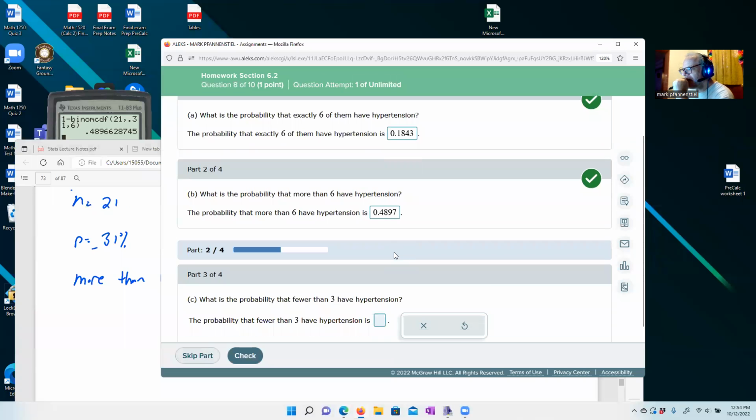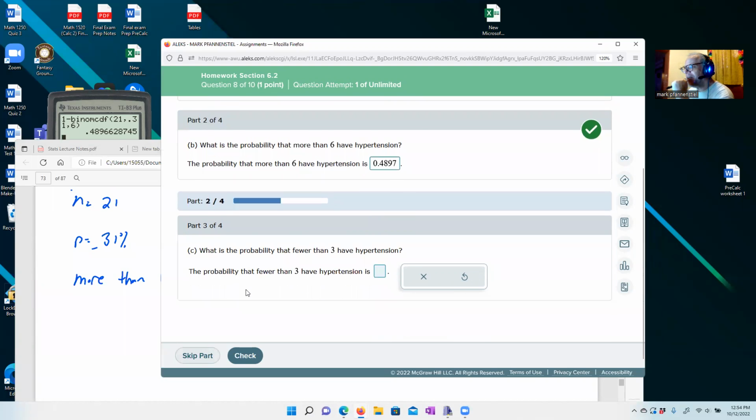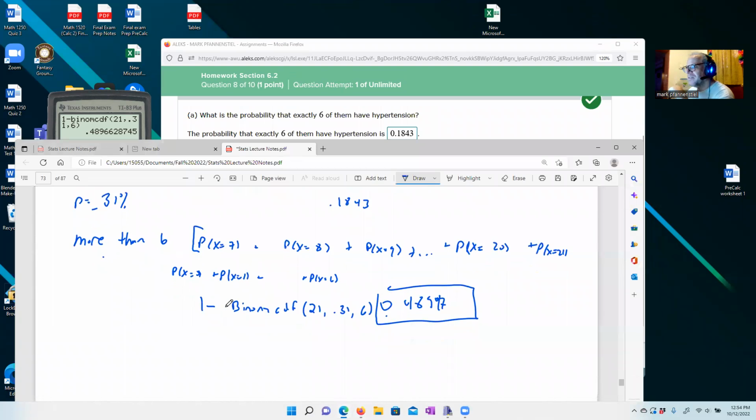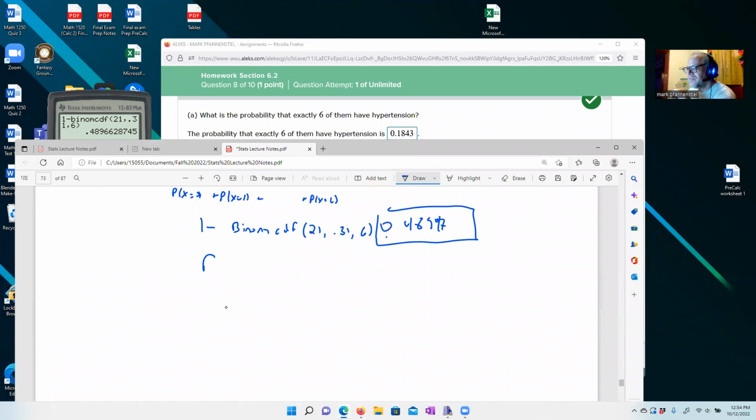Okay. What's the probability that fewer than 3? Okay, so again, see how the English is the problem here? What numbers are fewer than 3? Well, fewer than 3. So 0 is fewer than 3, 1 is fewer than 3, 2 is fewer than 3. Is 3 fewer than 3? I don't think so. I think we want 0, 1, or 2.